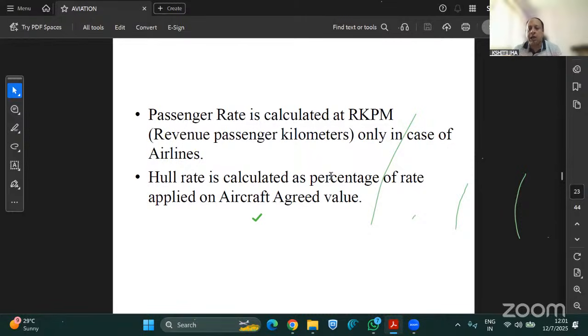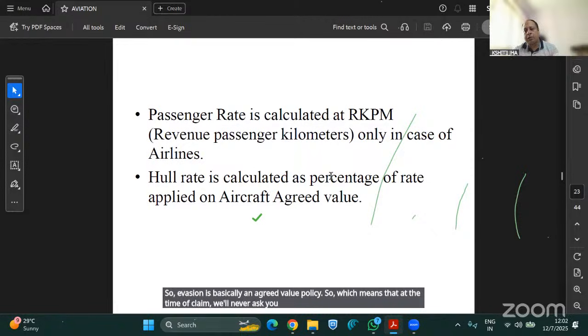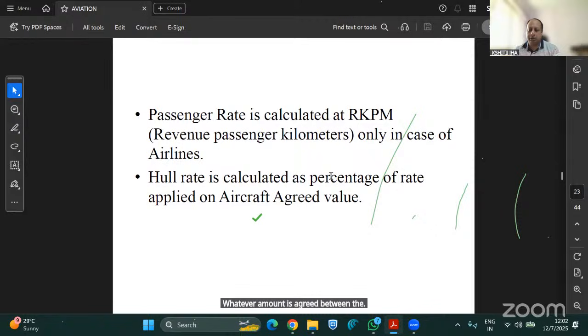See, I will again explain one thing to all of you. When we discuss aviation, aviation is basically an agreed value policy. Which means that at the time of claim, we will never ask you for any invoice or anything like that. Whatever amount is agreed between the insured and insurer is final, and that will be taken into the picture while settling the total loss claim.